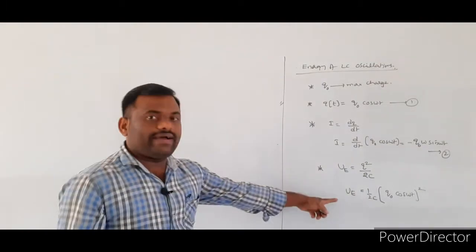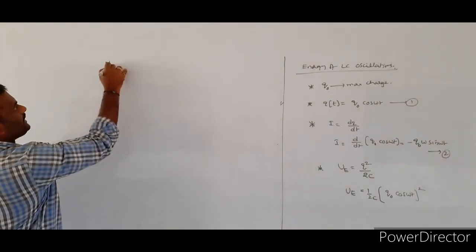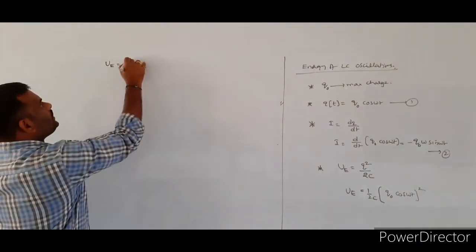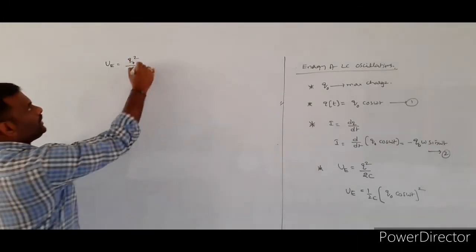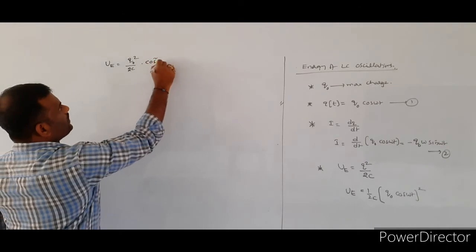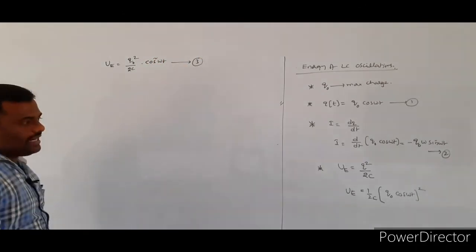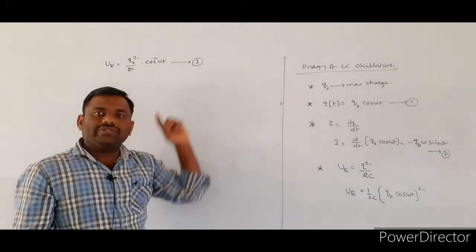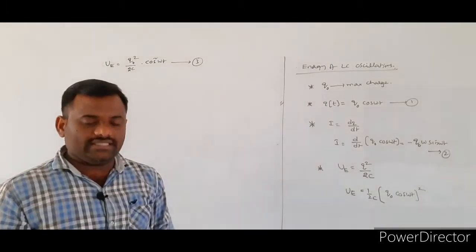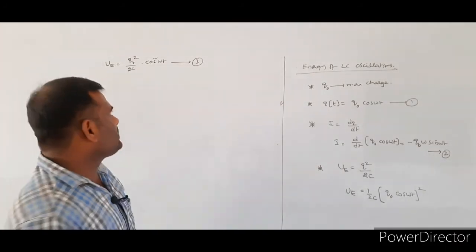We will simplify that value. U suffix E, the electrical energy, is equal to Q naught square by 2C into cos square omega t. Let it be equation number 3. This is the instantaneous energy stored in the capacitor.